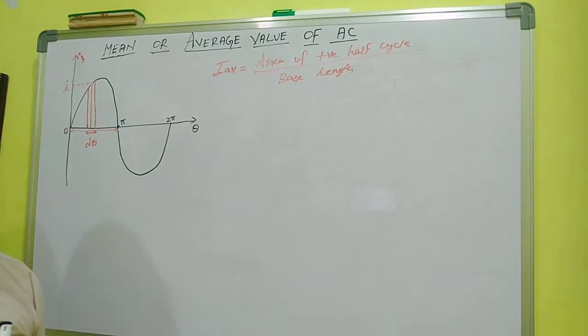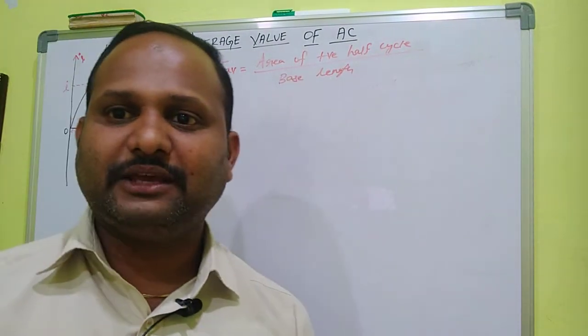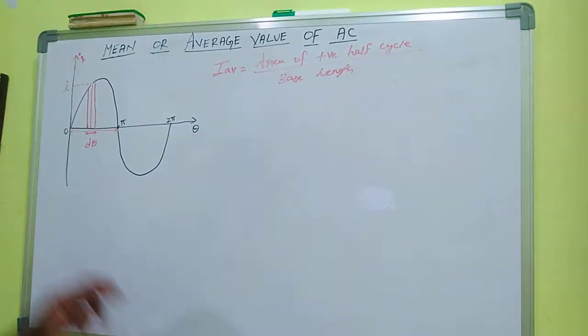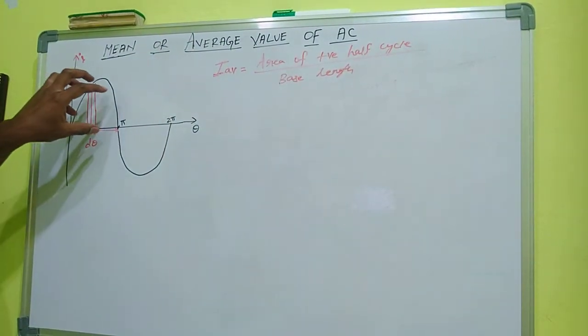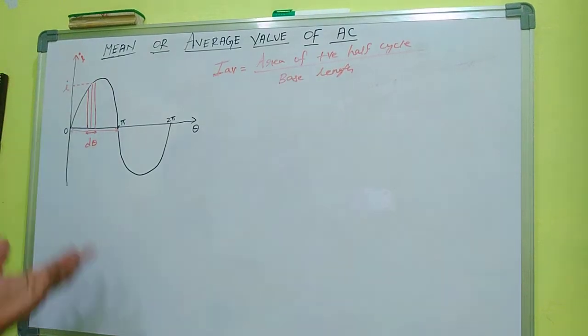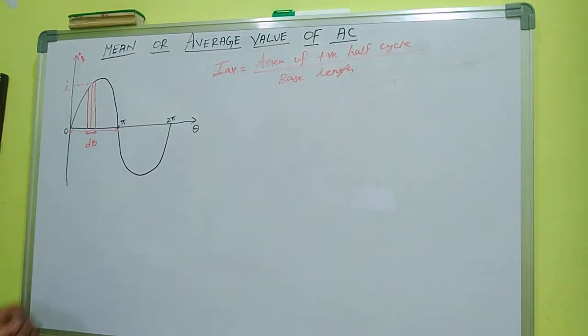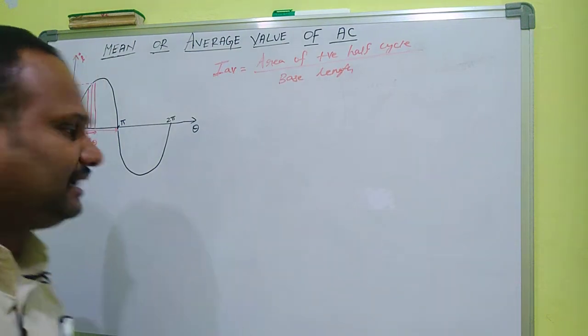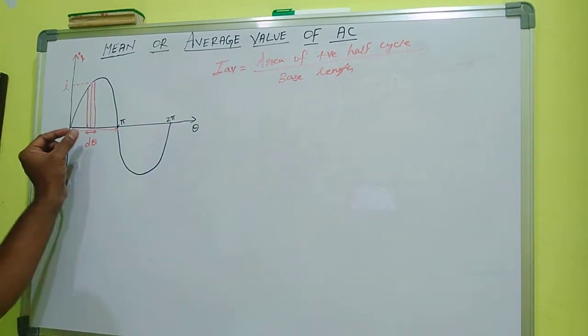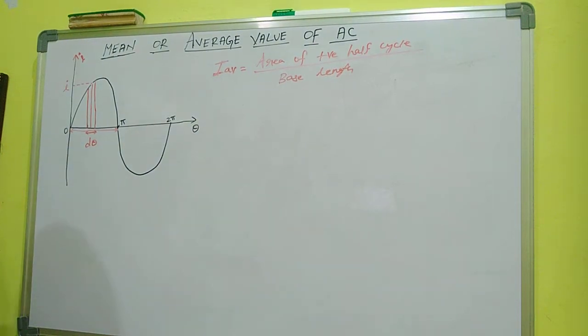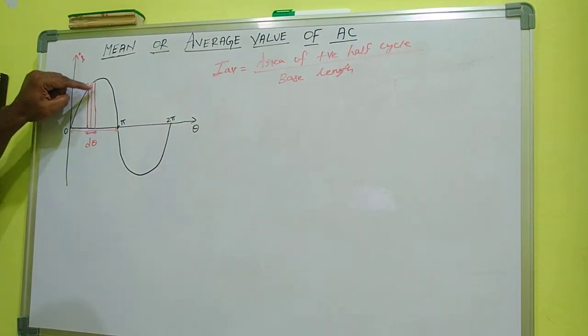How to find the area of the positive half cycle? We can make use of integral calculus. This is an irregularly shaped area, not a perfectly shaped area. So we make use of integral calculus to find the area of the positive half cycle or negative half cycle. First we divide this area into elementary strips. Here I divided one elementary strip whose width is d theta, and I is the mid ordinate of the strip.